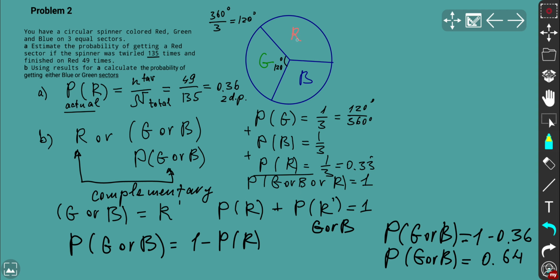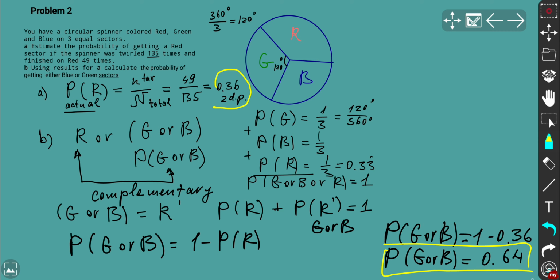And that's going to be the answer for B part. Okay, so we've done the first one. The answers are right there, 0.36 to 2 decimal places and 0.64.